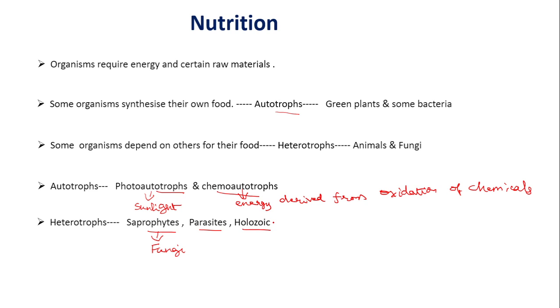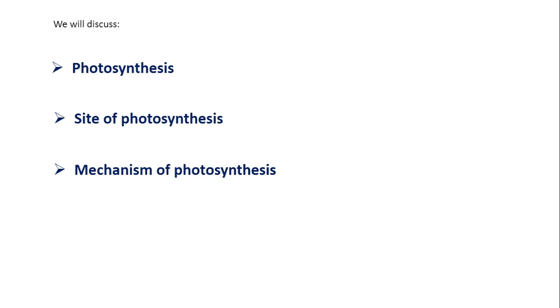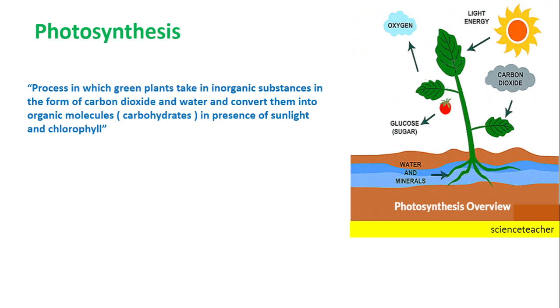Now, let us learn about photosynthesis. Here we are going to discuss photosynthesis, the site of photosynthesis and the mechanism of photosynthesis. Let us try to understand what photosynthesis is. Let us split the word. Photo means light and synthesizing means putting together, something is produced. So what is put together here?